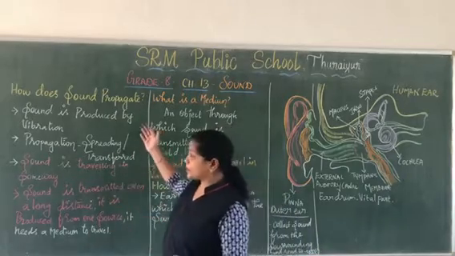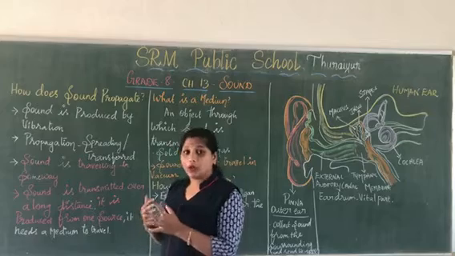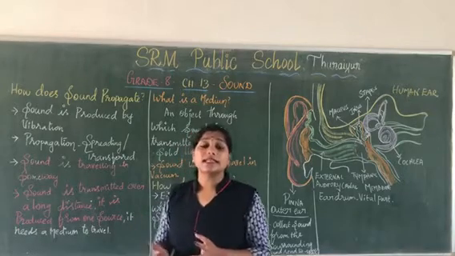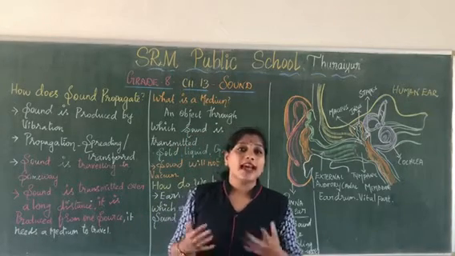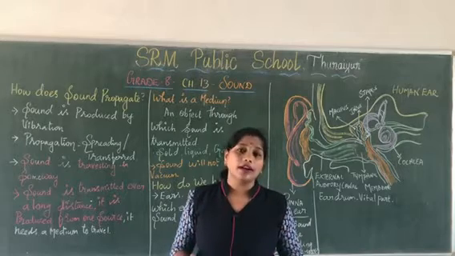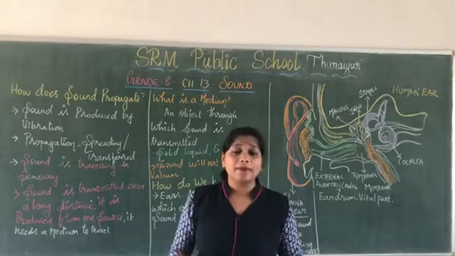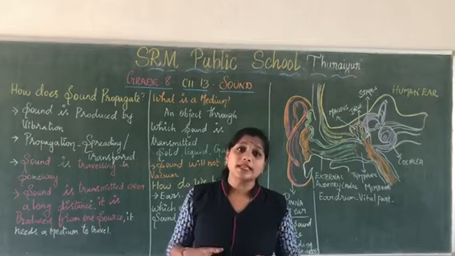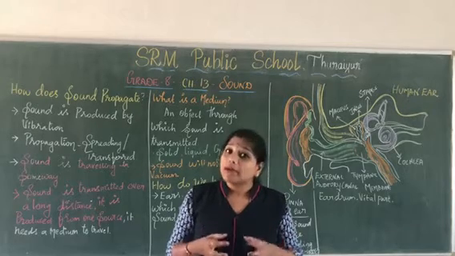To recap: what do you mean by propagation? It is spreading, transferring or transmitting. How does this propagation happen? In sound, it needs a medium to propagate.